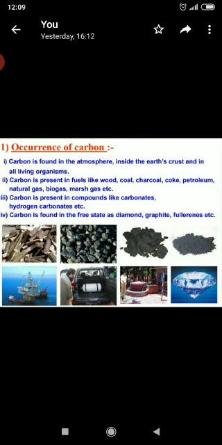Carbon is present in fuels like wood, coal, charcoal, coke, petroleum, natural gas, biogas, etc. Carbon is present in compounds like carbonates, hydrogen carbonates, and carbon is found in free states as diamond, graphite, fullerenes, etc.